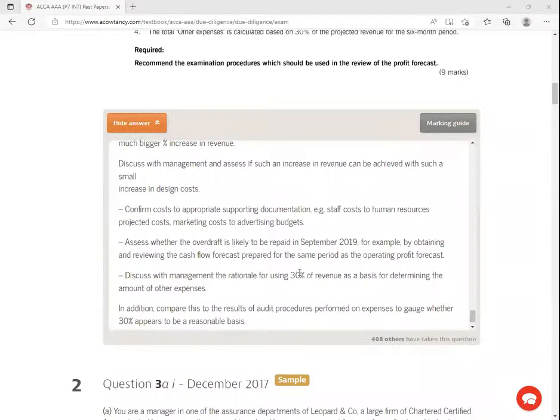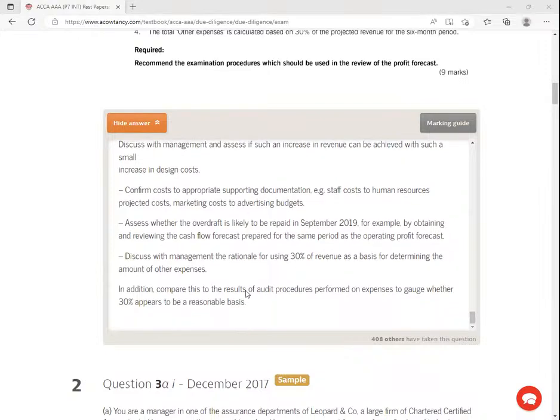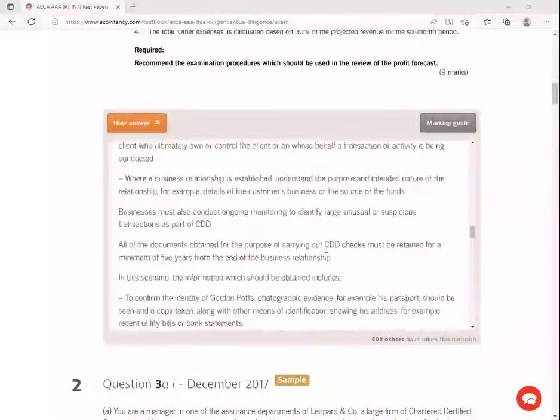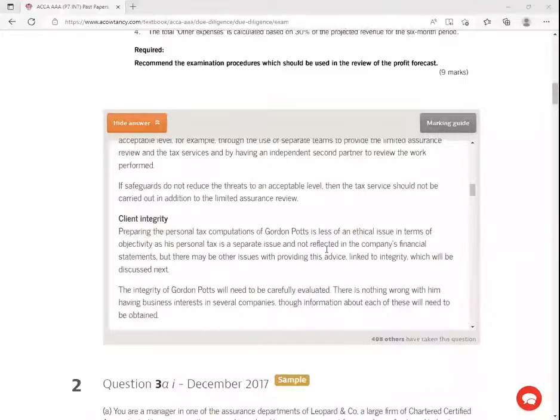Discuss with management the rationale for using 30% of revenue as a basis for determining the amount of other expenses. In addition, compare this to the results of audit procedures performed on expenses to gauge whether 30% appears to be a reasonable basis. Remember, these were among what here? The assumptions. These were among the assumptions that we had up there.